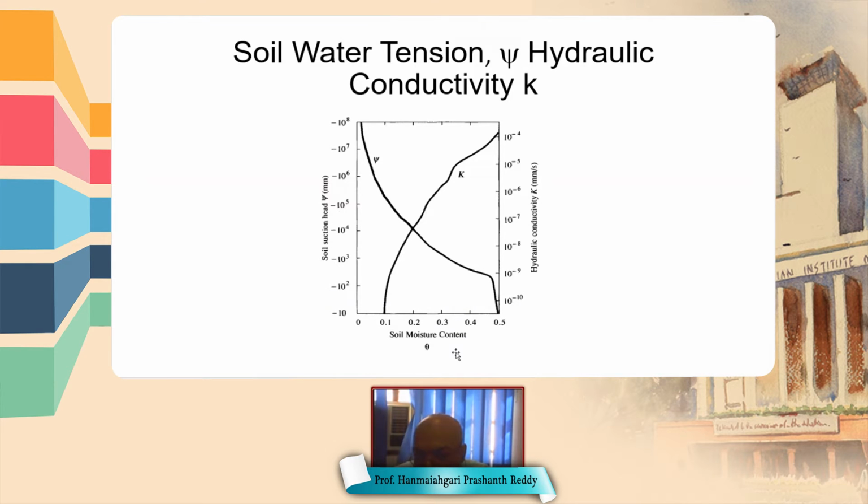And hydraulic conductivity, that is the ability of the soil to permit water to pass through it, is also a function of soil moisture content. As soil moisture content increases, hydraulic conductivity increases. Why? Because as moisture content increases, cohesive forces between water molecules increase. Therefore, the flowability will be higher. So the water flows easily as soil moisture content increases.